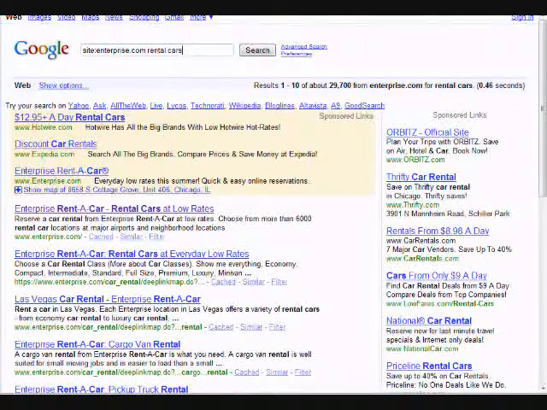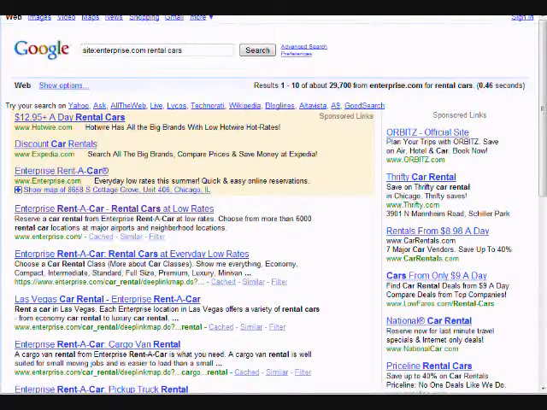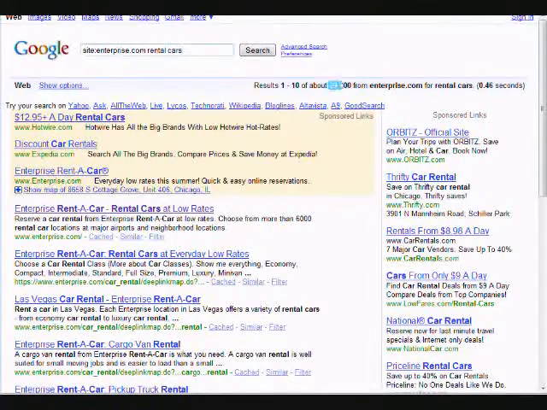But in specific, if I wanted to know how many times this particular phrase, rental cars, occurred within their website, either within their title tags, somewhere in their metadata, or on their page itself, I could use this command here, which is site: then the domain name, and then the keyword, and it will tell me that there are 29,700 occurrences. So nearly 30,000 pages that are in some way, shape, or form reinforcing this shingle, which is a group of words.